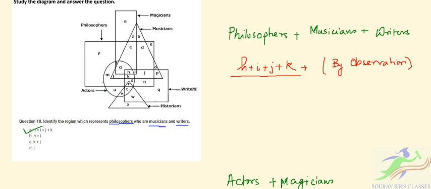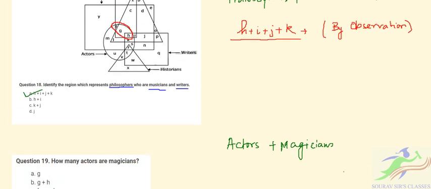Here you can see the circle, the actor, and the magician is this bar over here. You can easily identify from this region that this is determining those who are actors as well as magicians. This region is F plus G plus H.